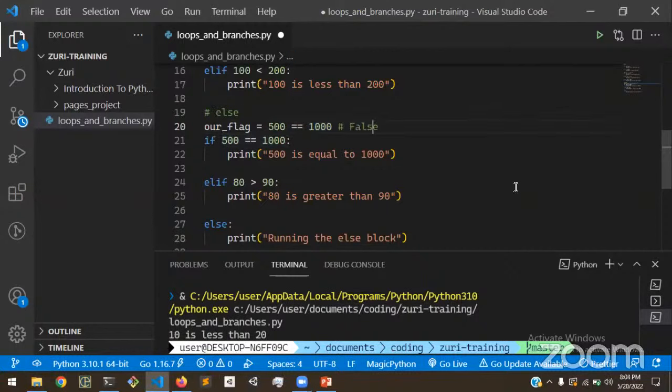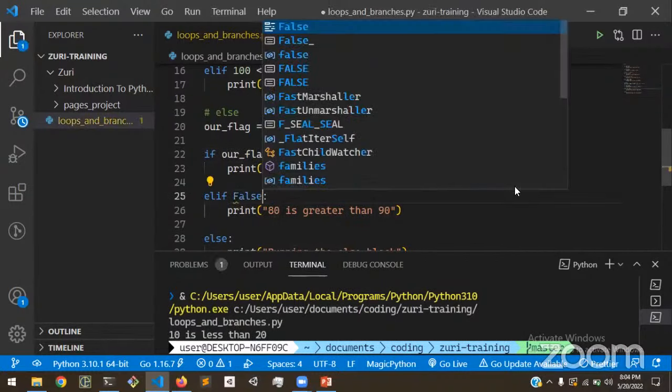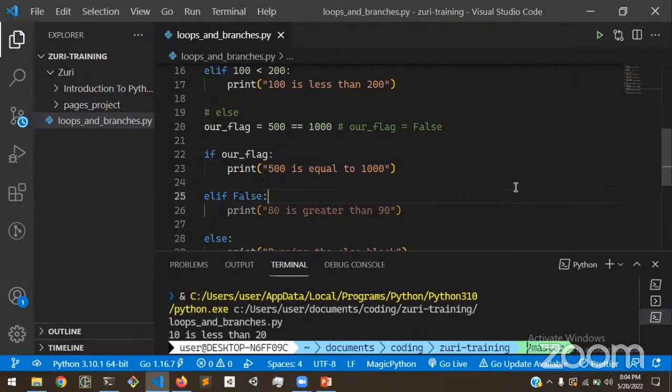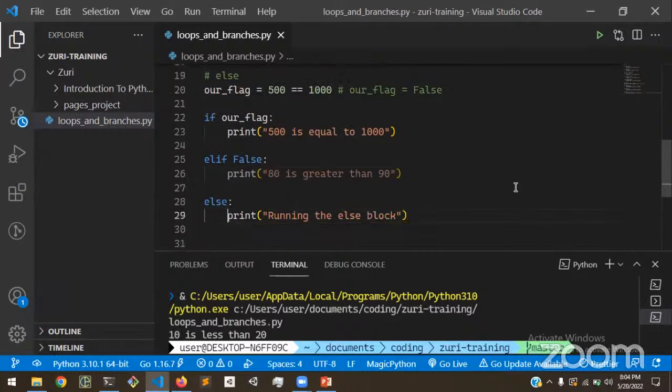So our flag is equal to false. And you can just replace this with our flag, which is a boolean. Print 500 is equal to 1000. And then we can put an elif here just to make things really clear. Elif false, print 800 is greater than 90, else print this block out.